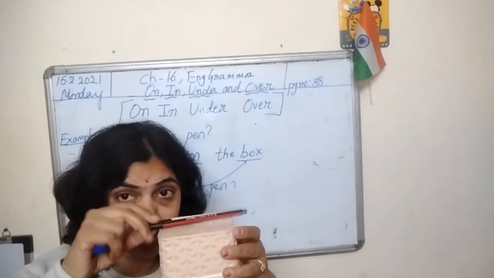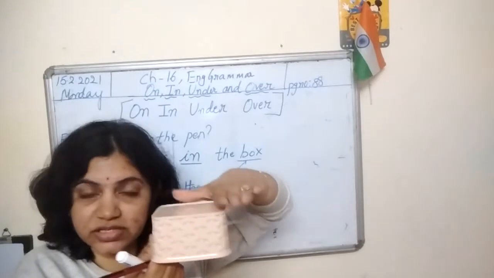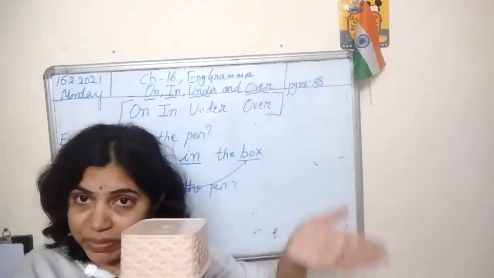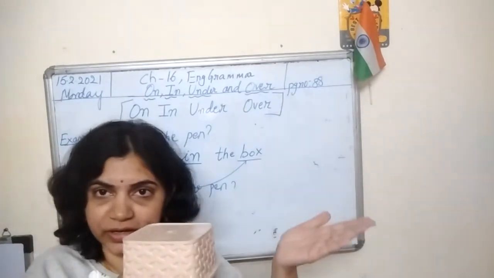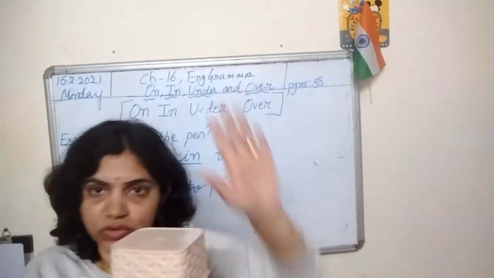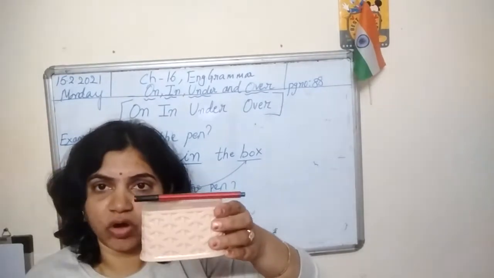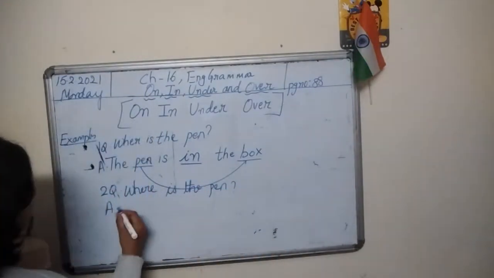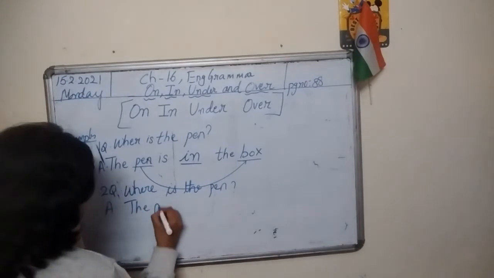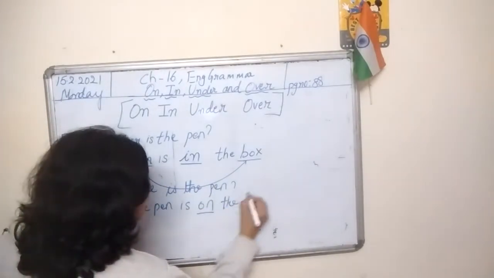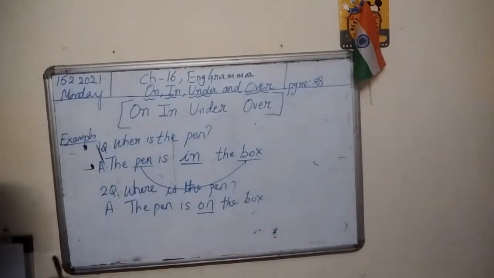Why is it on the box? Because this is plain. The surface is plain. It has no boundaries. It is open. It is not closed. No boundaries. This is a plain surface. So you say the pen is on the box. Let me write the answer. The pen is on the box.